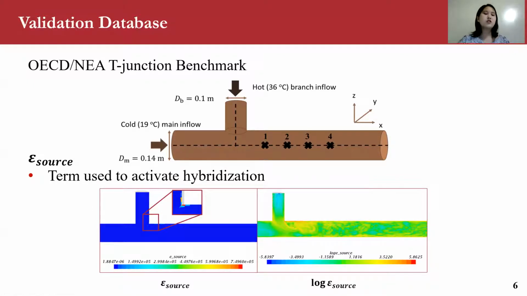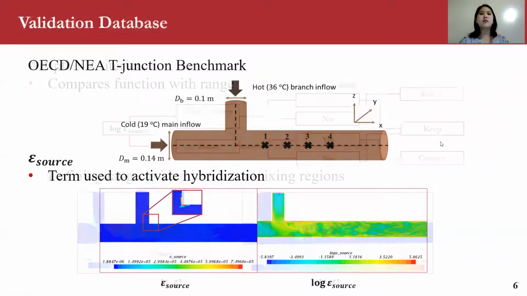Because we want to refine the mesh consistently with the STRUCT-epsilon approach, we found a term that STRUCT-epsilon is based off of, and that's the epsilon source term. Because inside of this T-junction case it has such a large range, we took the log of it in order to control the range and make it into something that is more usable for automatic mesh refinement.